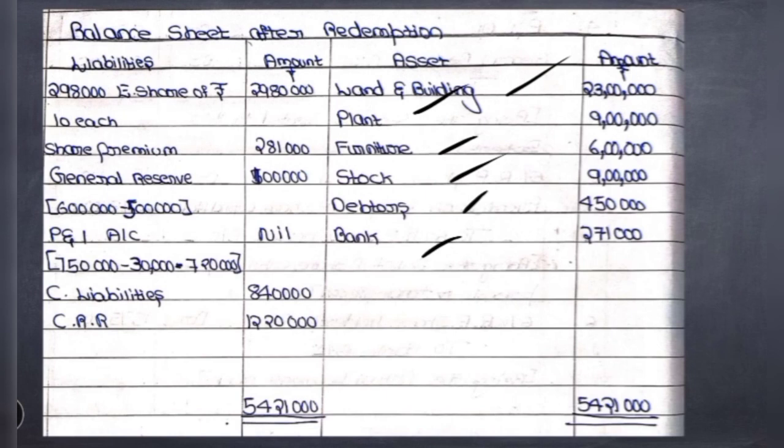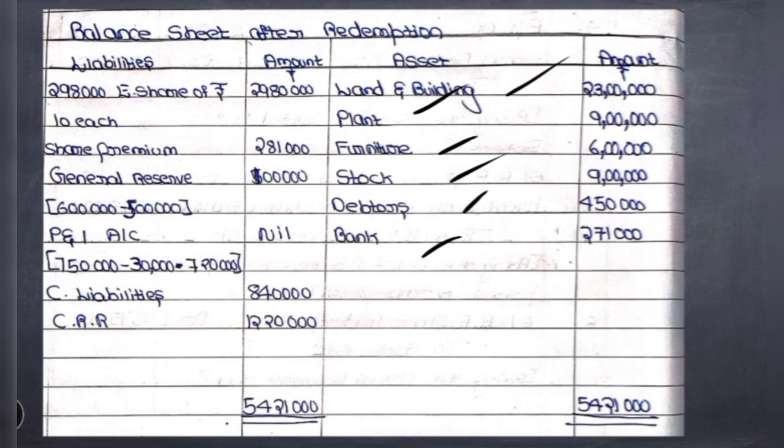Then coming to the liability side, preference share capital was there which is already repaid, so we need not show it once again. Then we straight away show the equity share capital. Earlier there were 2,70,000 equity shares of rupees 10 each, but they have now added 28,000 extra shares, so that should be added here.